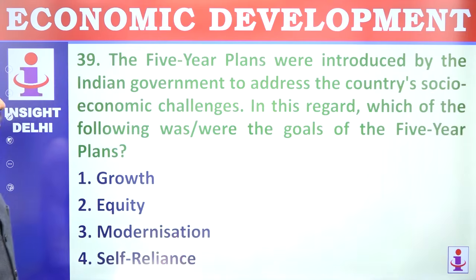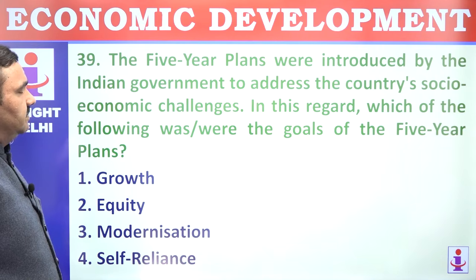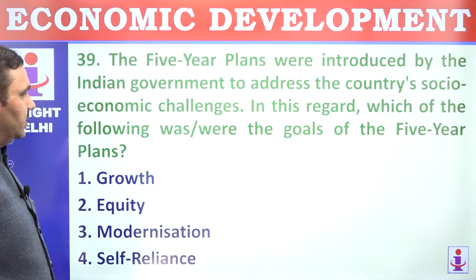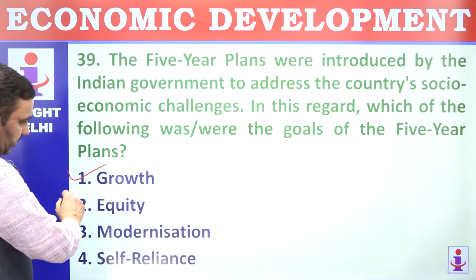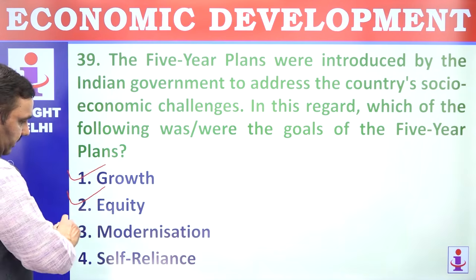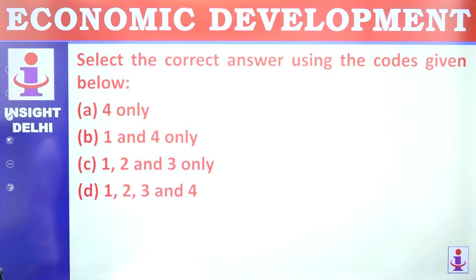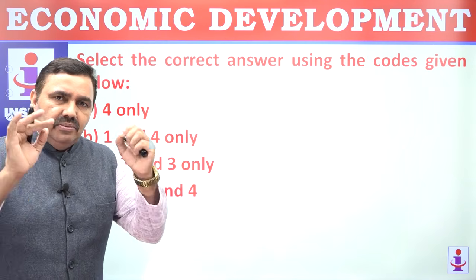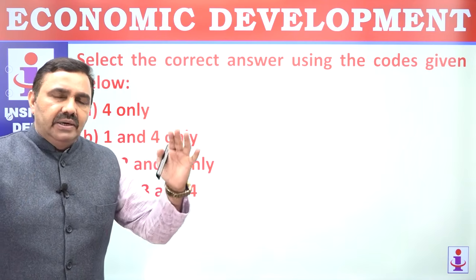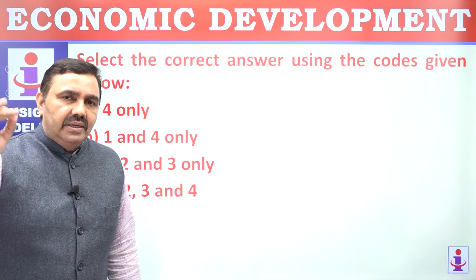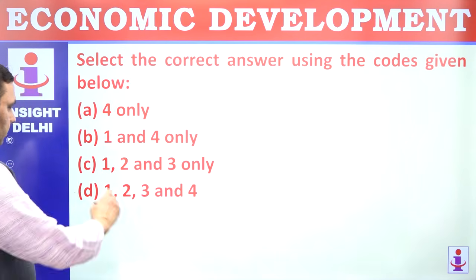The 5-year plans were introduced by the Indian government to address the country's socio-economic challenges. In this regard, which of the following were the goals of 5-year plans? Growth, definitely. Equity, equitable distribution, equitable development, modernization, self-reliance, all of these were objectives of the 5-year plan. That is the key to planned economic development. There has to be a balanced, distributed economic development so that everyone gets along the path of progress. All the 4.